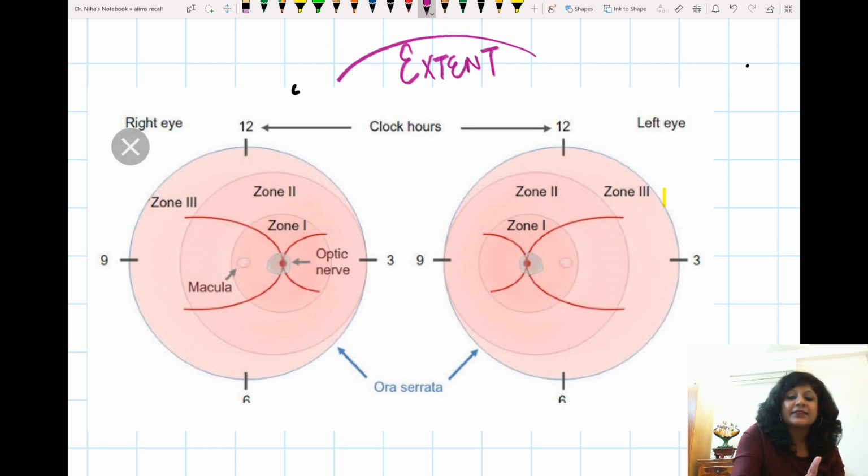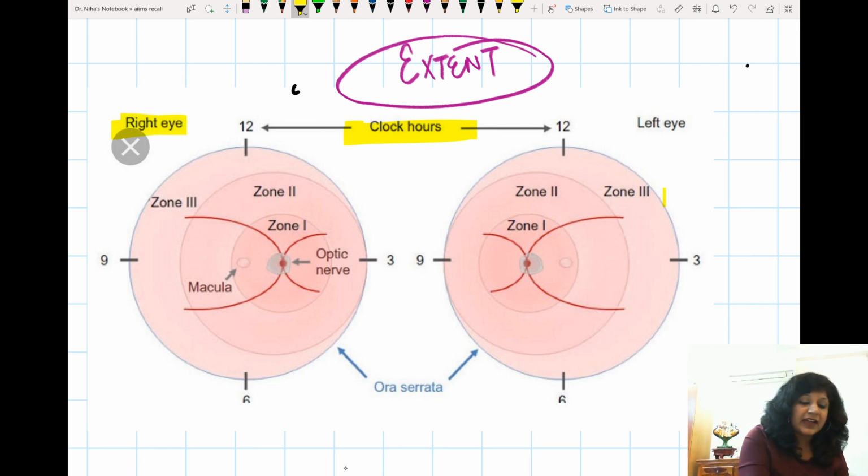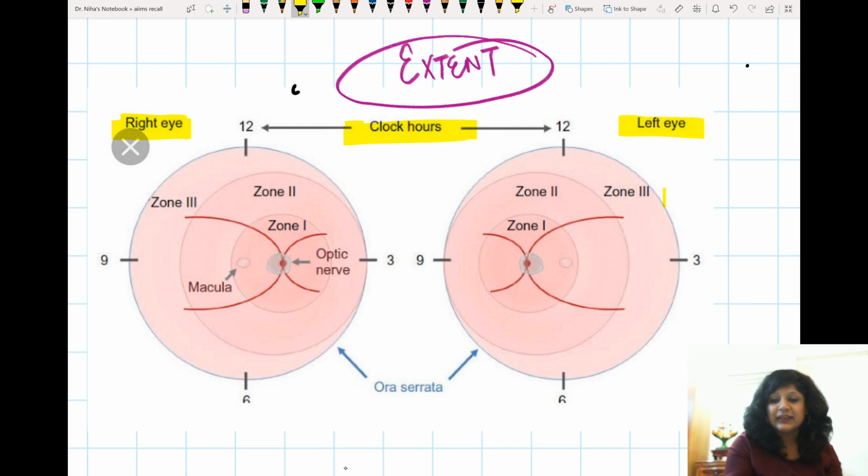What do you mean by extent? Extent means how much of the area of one eyeball, in terms of the retinal involvement, is involved. So how will I tell how much of this area is involved, or what is the extent of the involvement? That I actually will go with the clock hours. So see here, I've got 2 eyes here. This is your right eye and this is the left eye.